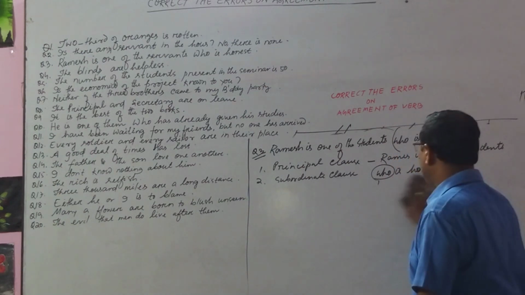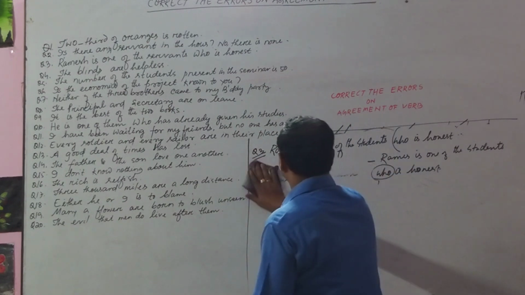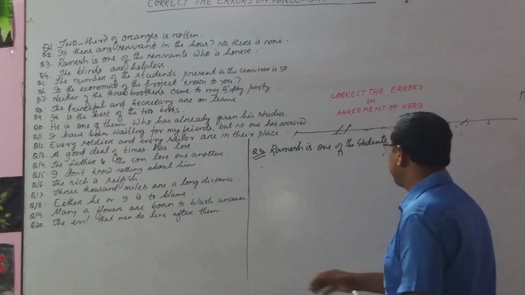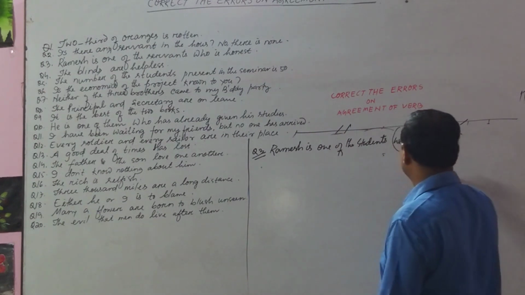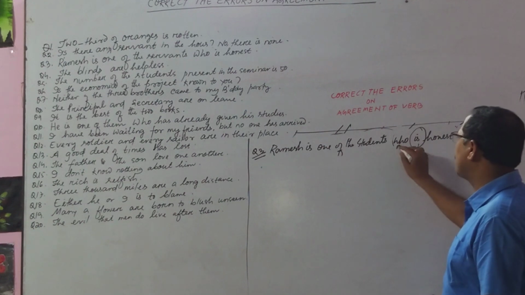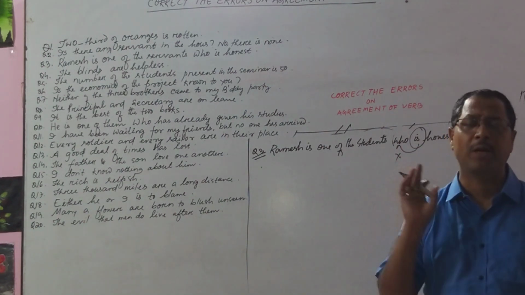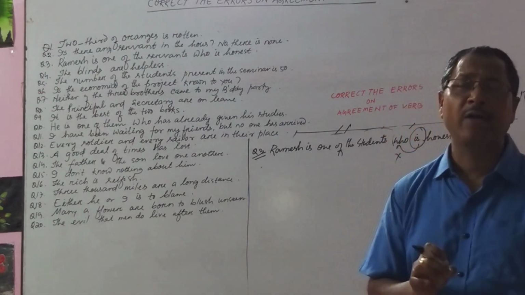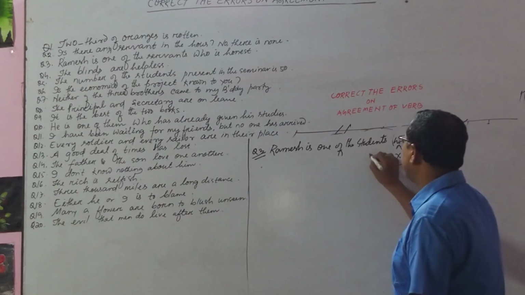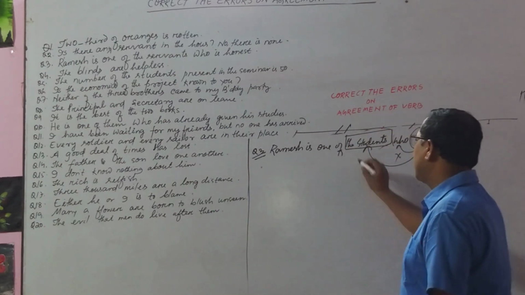And in this sentence, what is our rule? Our rule is that the verb of a relative clause is not used for the relative pronoun. This verb is used for what? For the antecedent of the relative pronoun. This is the antecedent.